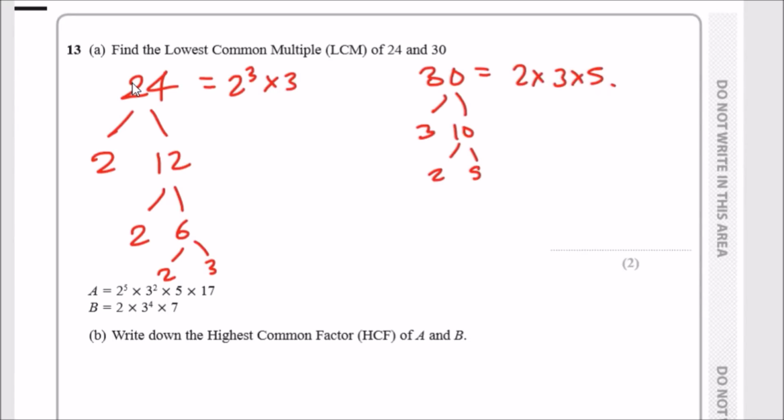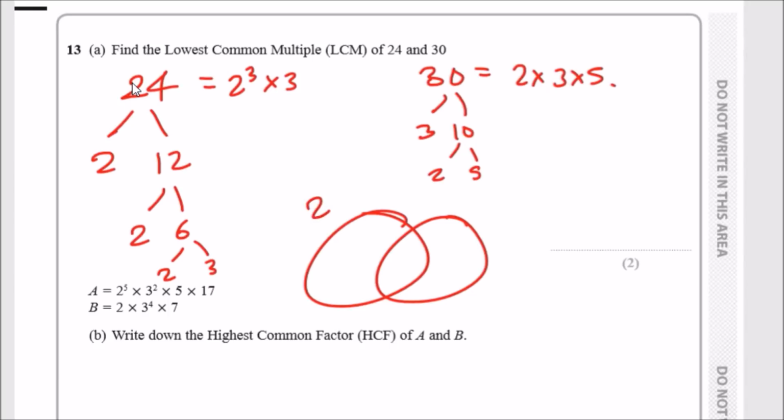Now, the lowest common multiple can be obtained using 2 Venn diagrams like this. So one you can label 24 and the other 30. The middle term represents the highest common factor of both terms, and the union of all 3 cells is the lowest common multiple. So firstly, what do they both have in common? They both have a 2 and they both have a 3. So you can say 2 times 3.